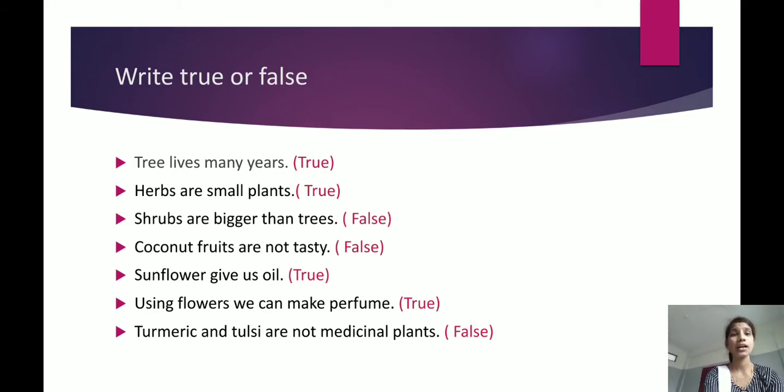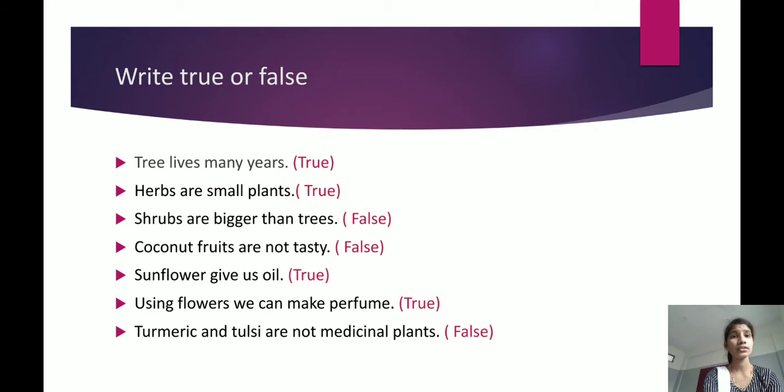The next, shrubs are bigger than trees. Are shrubs bigger than trees? No, shrubs are smaller than trees, so it is false. The next, coconut fruits are not tasty. Are coconut fruits not tasty? No, then it is false. The next, sunflower gives us oil. Yes or no, children? Sunflower gives us oil. Yes, then it is true.